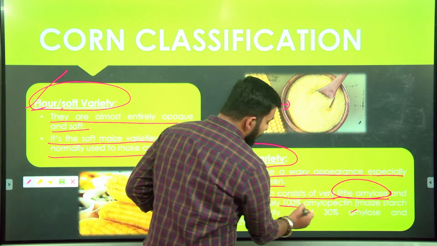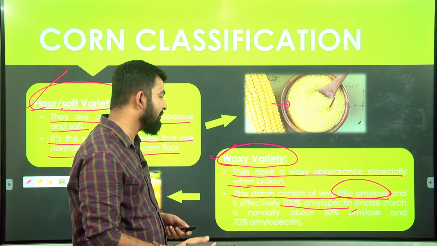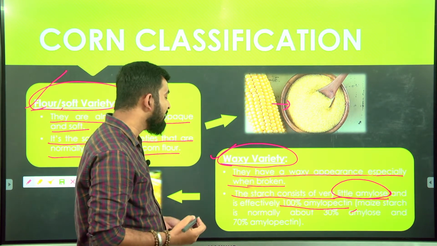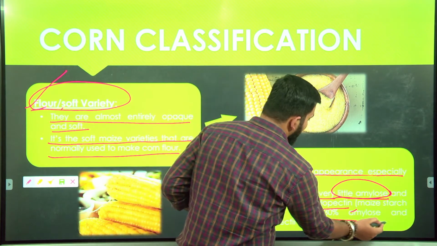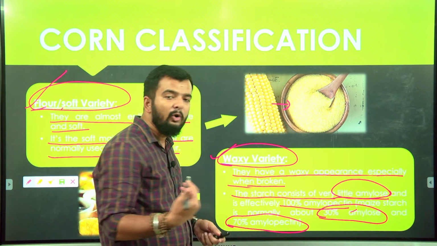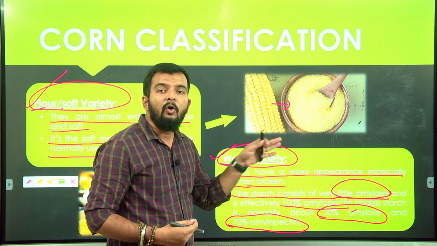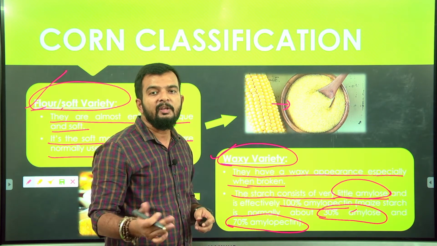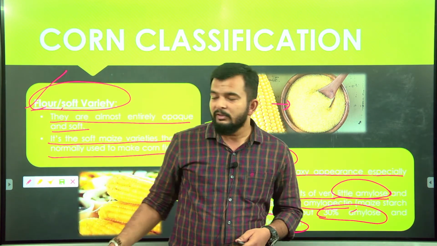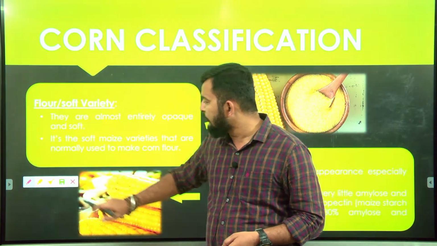Okay, so you can say the amylose content is negligible and 100% amylopectin is present, because usually when starch of corn is being considered, we have a 70-30 ratio. That is, 30% amylose will be present and 70% amylopectin will be present in the normal variety. But in this waxy variety, almost negligible amylose is there and 100% amylopectin is present. Okay, so this is how they look. They have a waxy appearance on the top. Okay, so this is your waxy variety of corn.